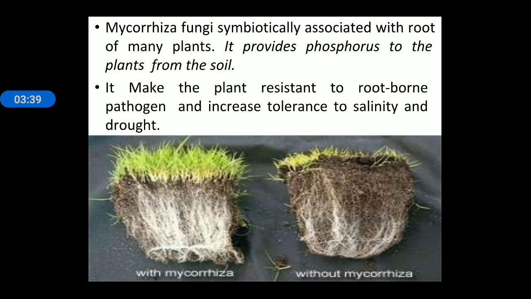Next is mycorrhiza. Mycorrhiza is a fungus that is symbiotically associated with the roots of many plants. It provides phosphorus to the plant from the soil. It makes the plant resistant to root-borne pathogens and disease, and it also increases salinity and drought tolerance.